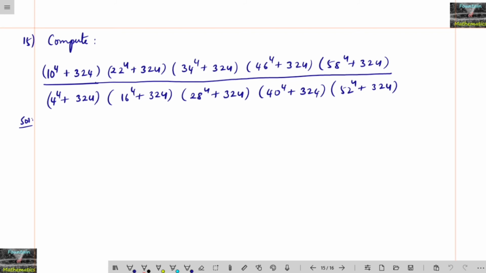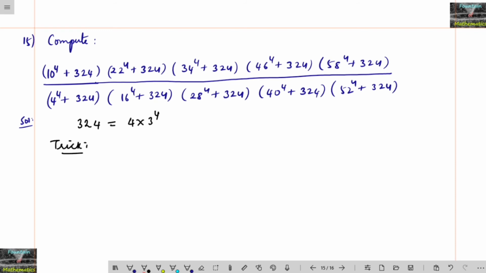We feel that this is one of the toughest problems in competitive examinations, but there is some logic in this problem also. Let me explain. One thing you remember: 324 can be written as 4 into 3 power 4 by doing factorization. And second, we have to remember the trick.